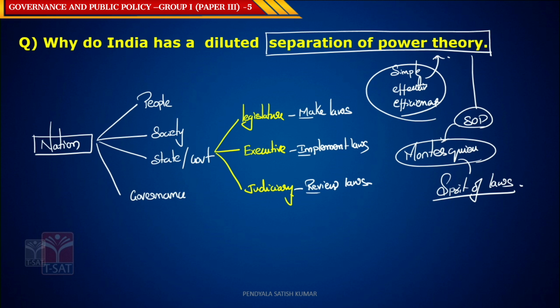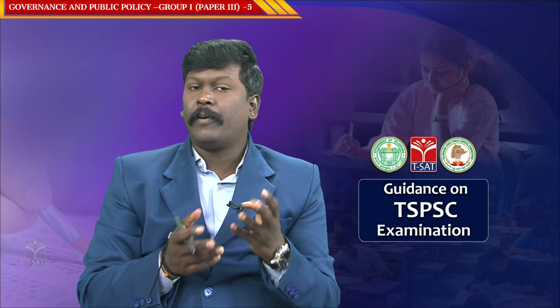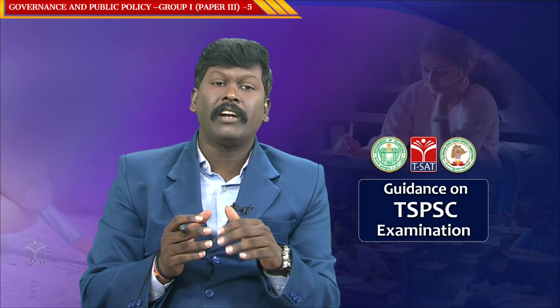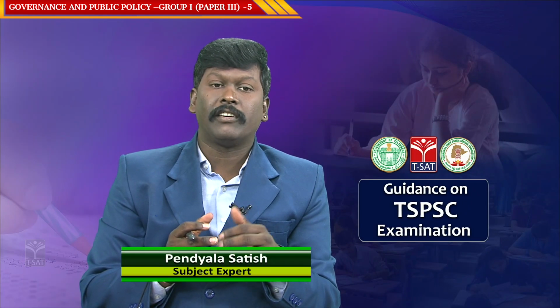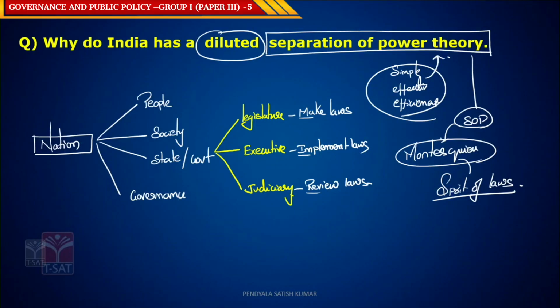The third one, no branch will interfere in the works of the other branches. When the third principle is also followed, that is called absolute separation of powers. But in India, we have a diluted separation of powers. Whenever I say that we have a diluted separation of powers theory, it means that the separation of powers theory is not followed to the full extent.